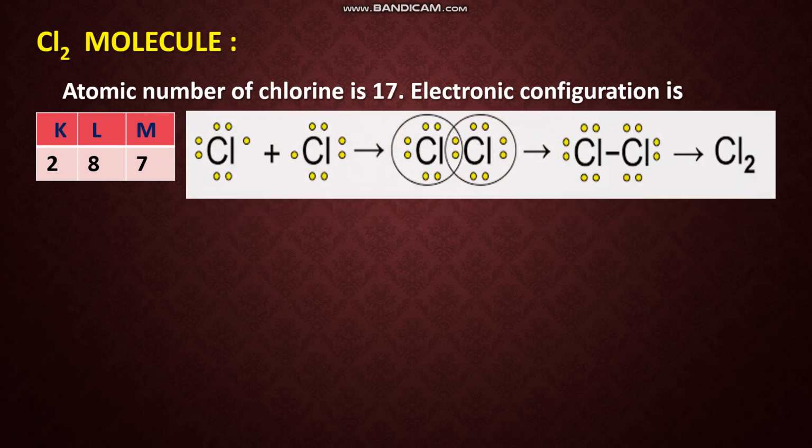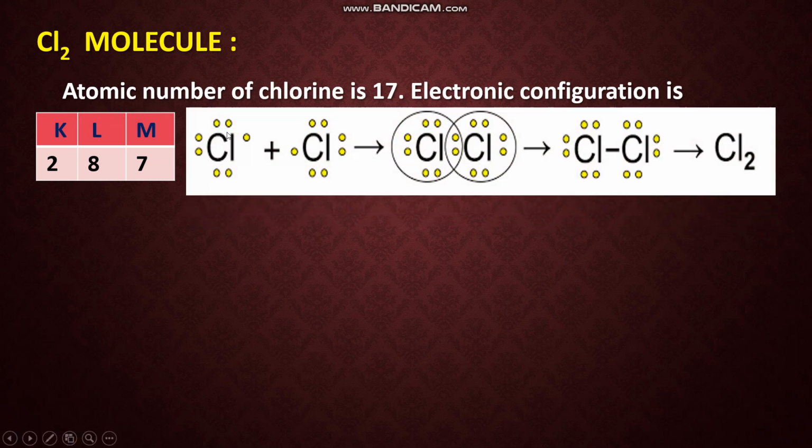Let us see. So here you can see chlorine has an electron dot structure, using dots or crosses we can represent it all. When you are representing this, we will represent only the valence shell electrons. We are not representing the inner shell electrons, the K and L shells. Only the valence shell electrons we are representing here. So in these structures, bond formation. So here you know there are 7 electrons in the valence shell of chlorine. The other chlorine also has 7 electrons. So one pair they are sharing.